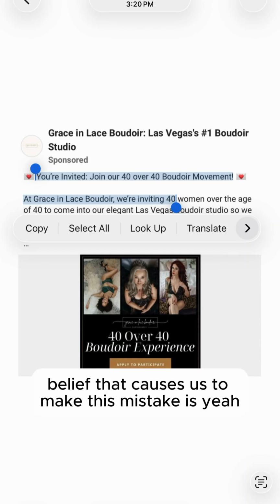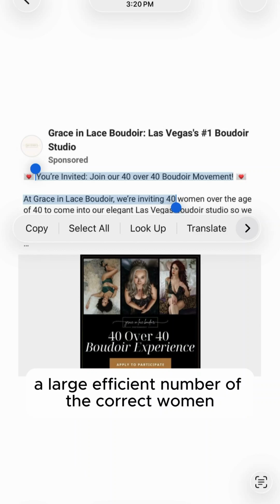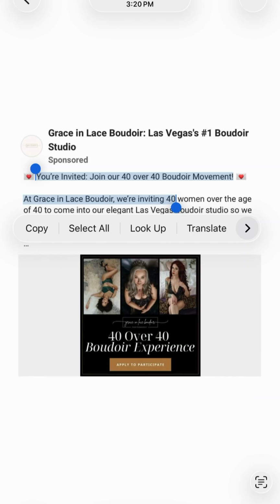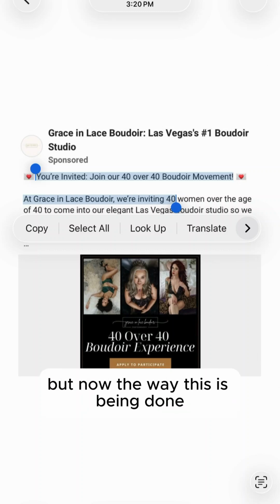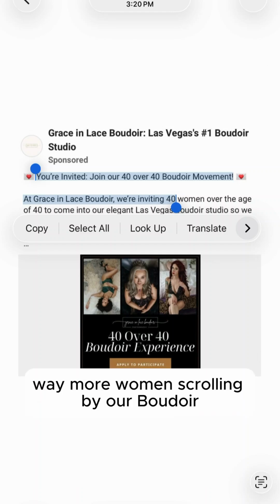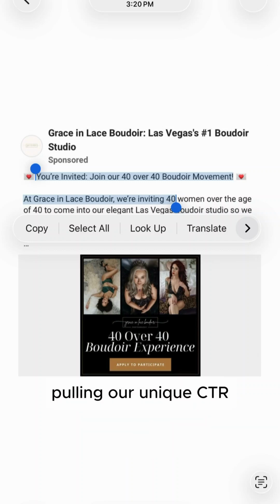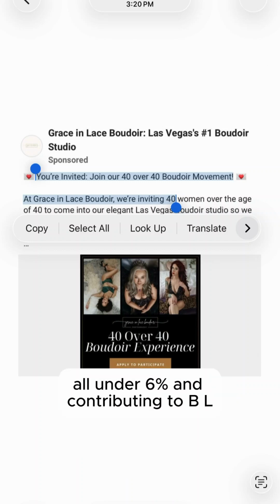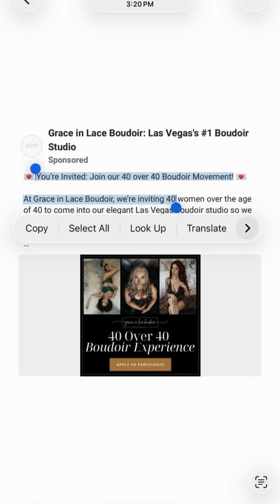The false belief that caused us to make this mistake is, yeah, we thought our headline was good enough to pull in a large, efficient number of the correct women with our Facebook ad spend. But the way this is being done, we're going to have way more women scrolling by our Boudoir Facebook ad than necessary, pulling our unique CTR all under 6% and contributing to BLCS, aka Boudoir low click syndrome.